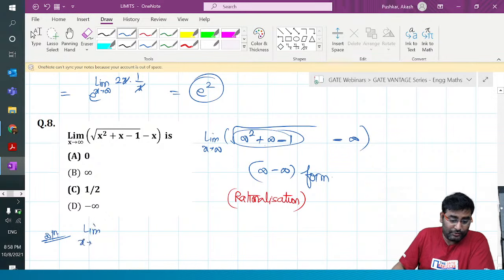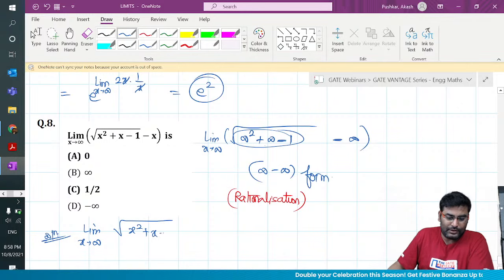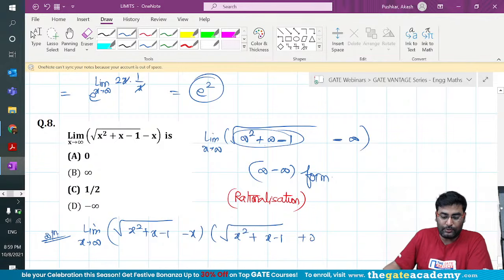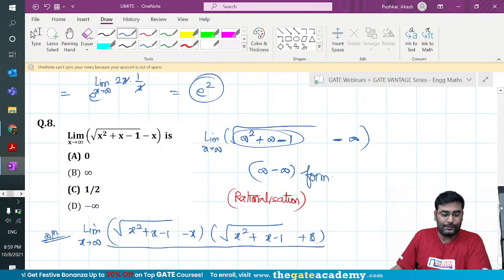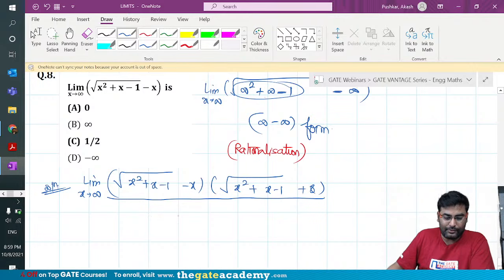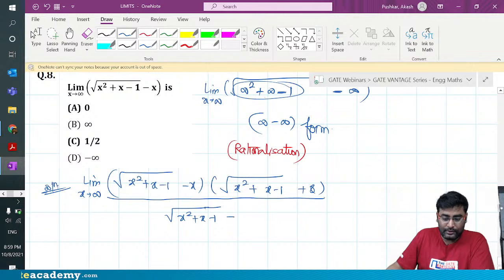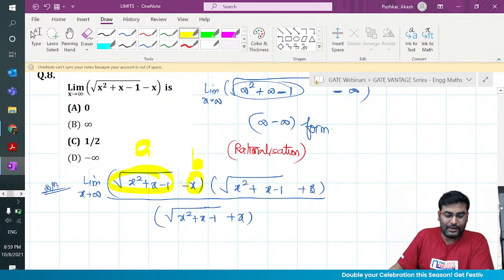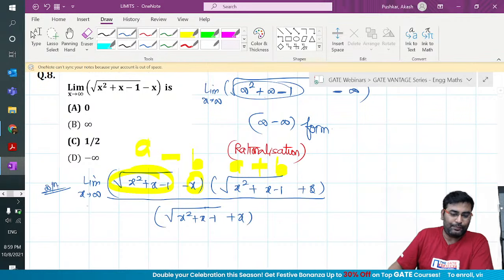So if I do that, I'll get limit x tends to infinity. I'll take the surd's conjugate here. So this is like root of (x squared plus x minus 1) minus x. So what I'll do, I'll take the conjugate of this, which is root of (x squared plus x minus 1) plus x. I'm not talking about the complex conjugate, I'm just talking about the conjugate. And I'll just multiply and divide by it. So think like this: this is your A, this is your B. It is like (A minus B)(A plus B). Isn't it, guys? So do that. It's like baby maths.